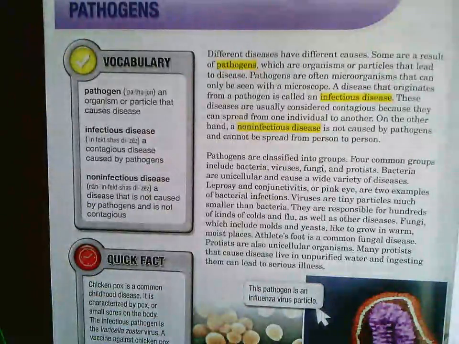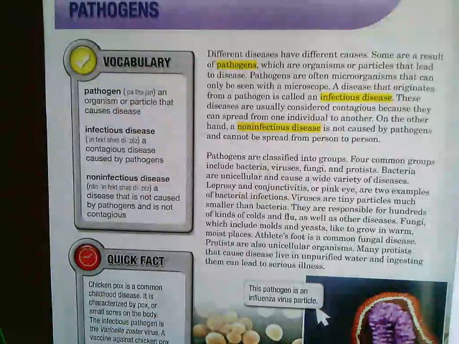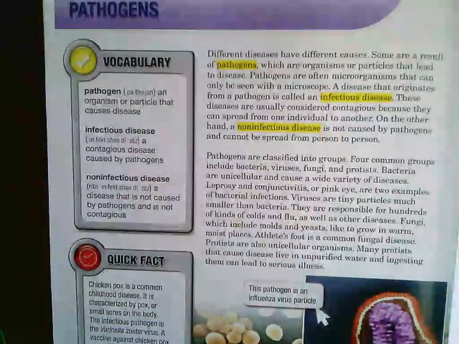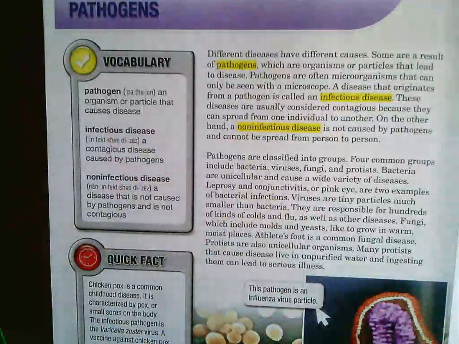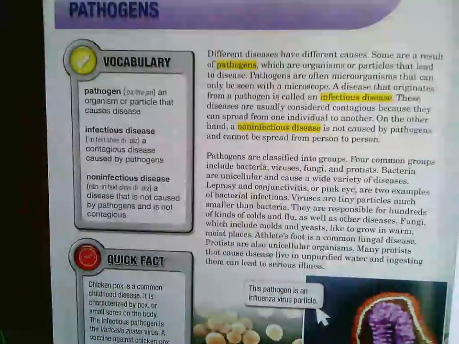Pathogen is an organism or particle that causes disease. An infectious disease is a contagious disease caused by pathogens. A non-infectious disease is a disease that is not caused by pathogens and is not contagious.